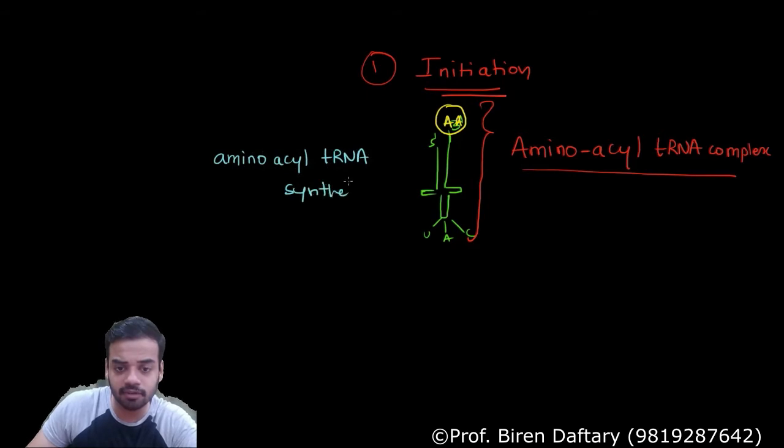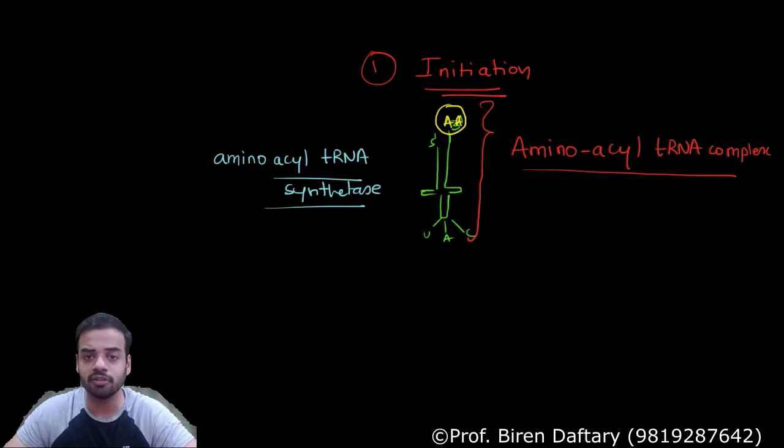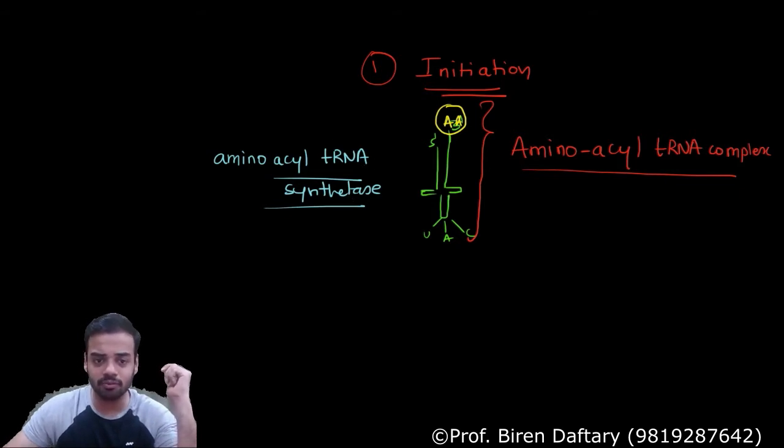This is the name of the enzyme which attaches the amino acid to the 3' end. Where is this enzyme coming from? Over here. So that is why, if you remember, this arm is also called the amino acyl arm. I told you this is the DHU or the amino acyl arm. Why? Because it produces the enzyme. This is not given in the book. This is extra information, no need to remember this. Okay, so I will rub this off.